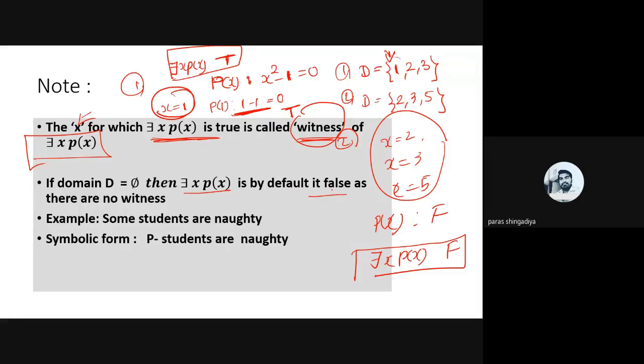Why is it false? Because this is an empty set, we cannot predict such a value in this empty set where p(x) becomes true. So by default we consider the output of there exists x p(x) as false.